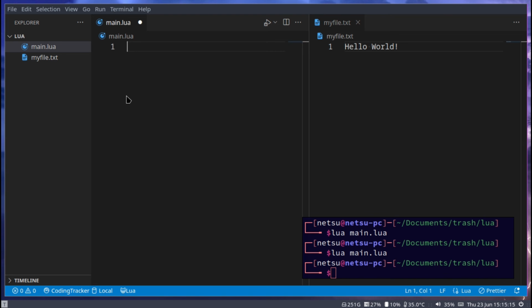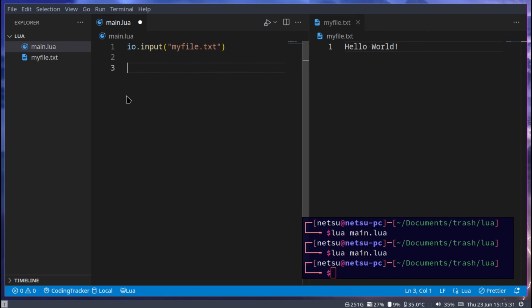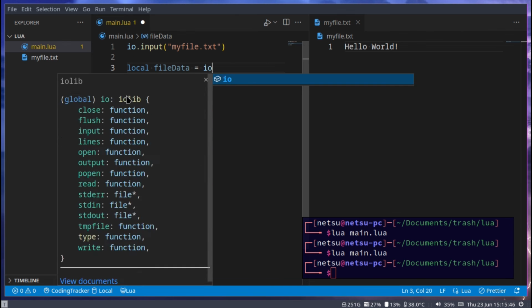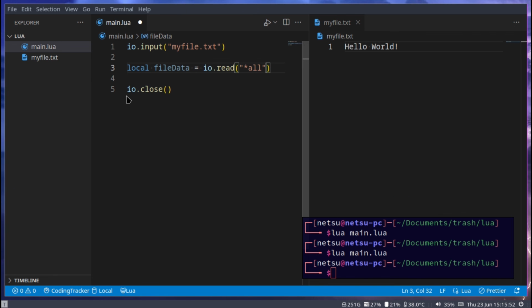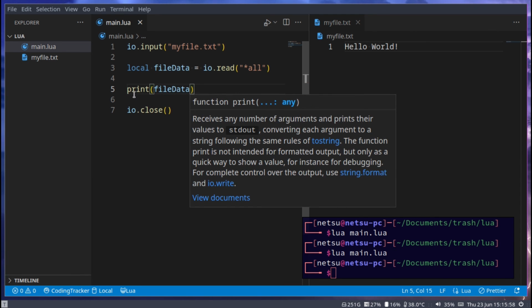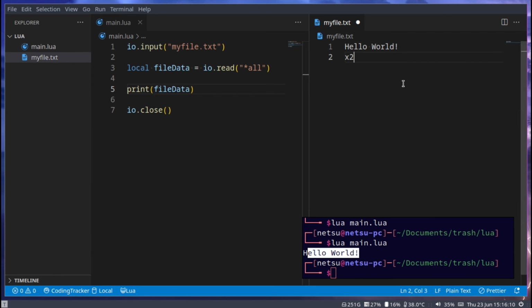Now the first way to read from a file, we go io.input this time. So instead of output, we are using input and then the file, myfile.txt. Then we can of course io.close. And here we can say local file data is equal to io.read, and then we can just say asterisk all. This will read everything inside of this file. And we can of course print file data. We run it, we get hello world. We can add some more like x2, x3, I am cool.